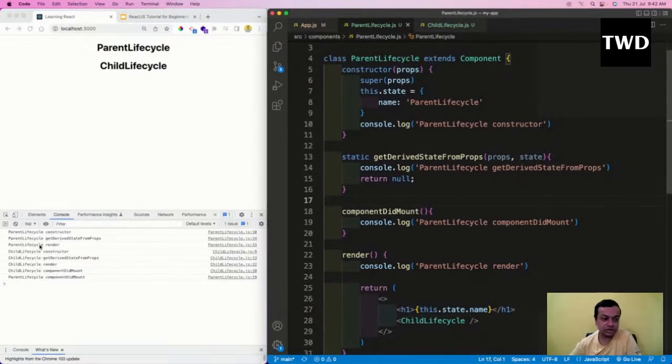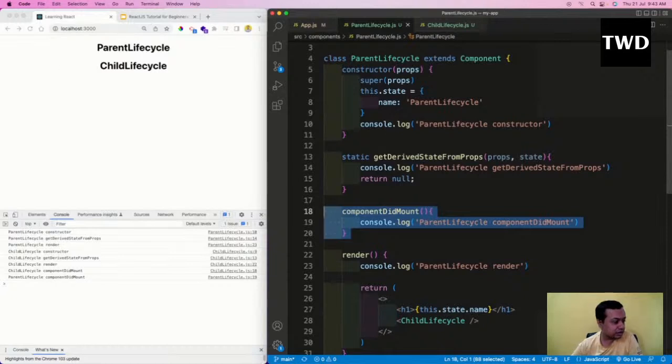So the parent lifecycle constructor runs, then getDerivedStateFromProps runs, then render runs, then the constructor and getDerivedStateFromProps of the child run. At the end, componentDidMount of the child runs. At the last, the parent componentDidMount runs. So after everything ran, this is the best place to do the API call. If you're doing any API call, you should do it in a higher component. That is the reason. So we're done with this.